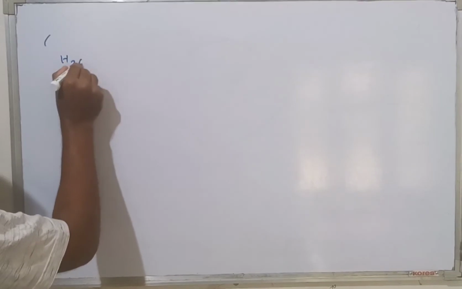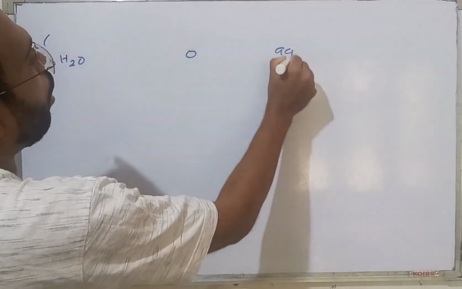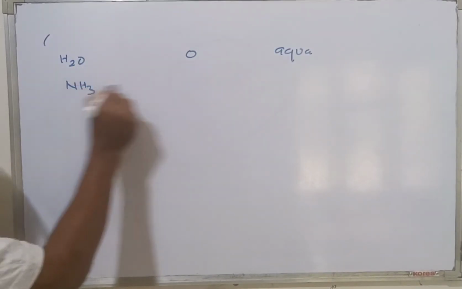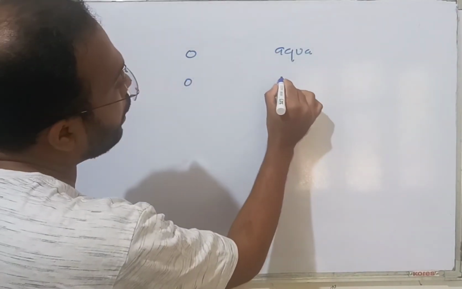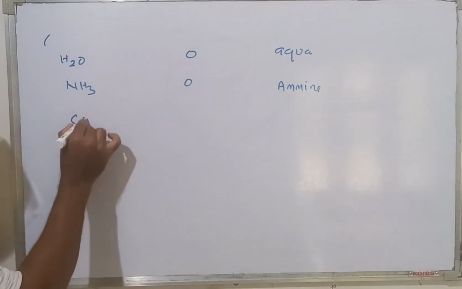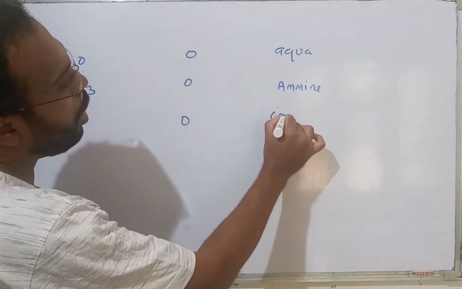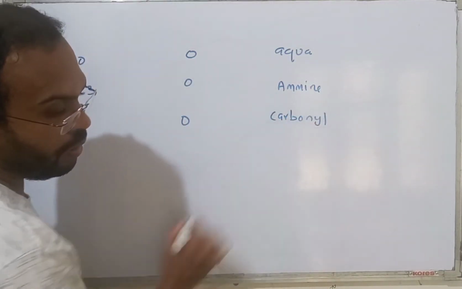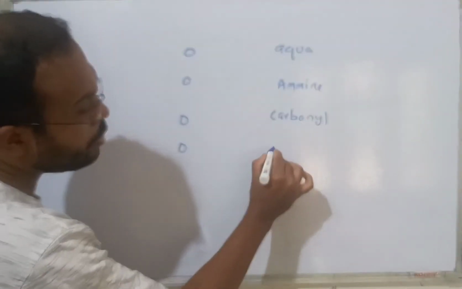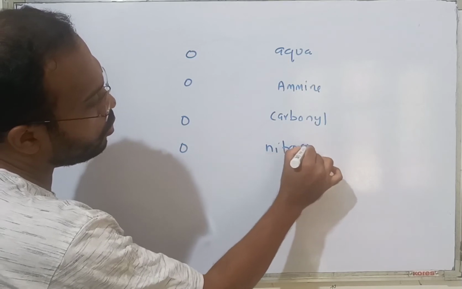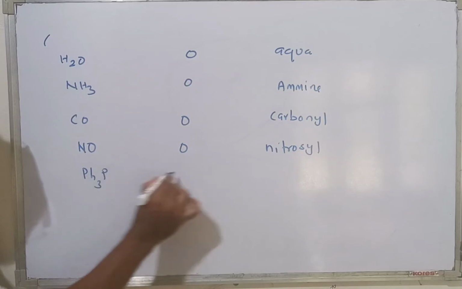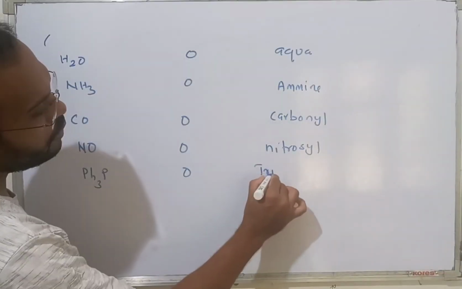H2O, charge 0, name aqua. What is the name of the ligand? Aqua. Ammonia, charge 0, ammine. CO, charge 0, name carbonyl. NO, charge 0, nitrosyl. PPh3, charge 0, triphenylphosphine.